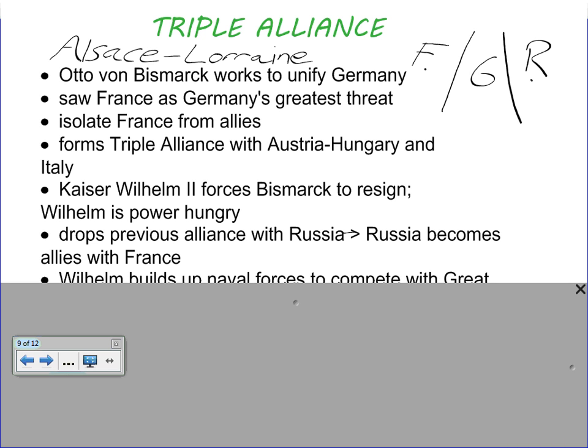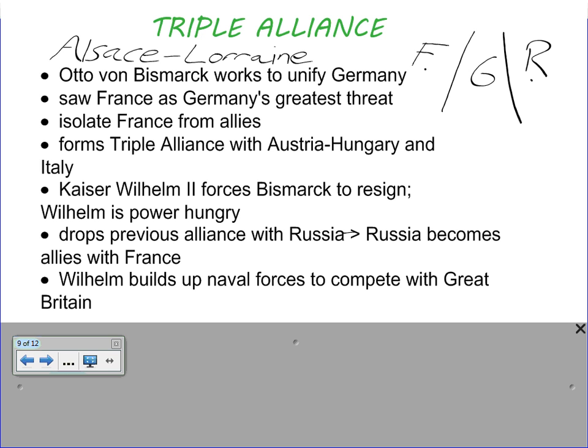So that's where they would be. Now, Wilhelm, to discourage Britain from becoming an ally, and Great Britain's an island out over here, okay? To discourage them from getting into it, he's going to build up his naval forces. He wants to compete with Great Britain because they are the greatest naval power in Europe, okay? If not the world. Why? They're an island nation, so they need to have strong naval defenses and naval capabilities to keep their country thriving.